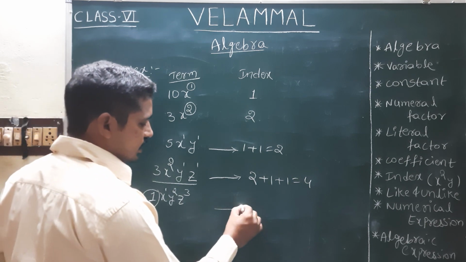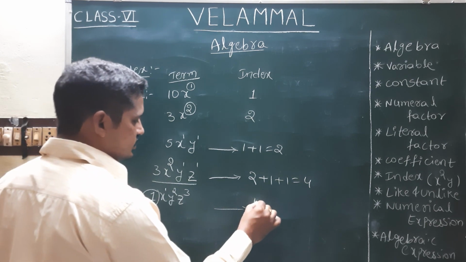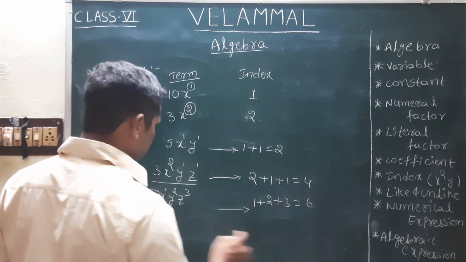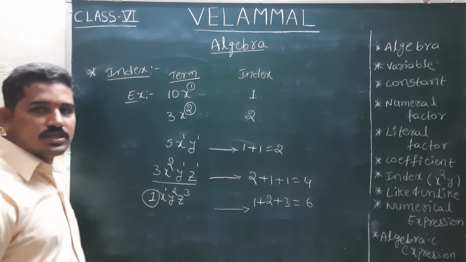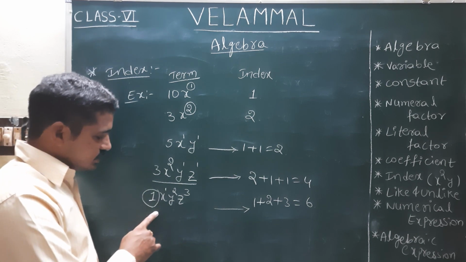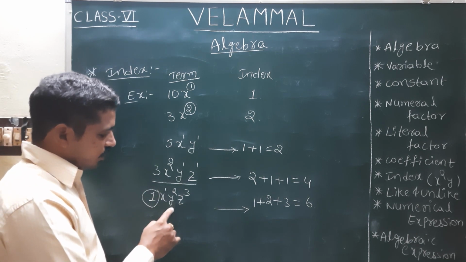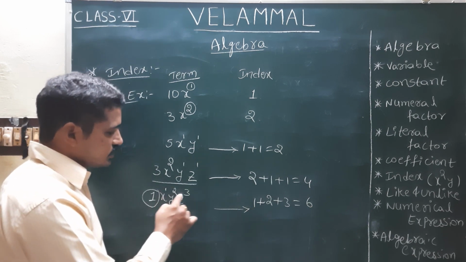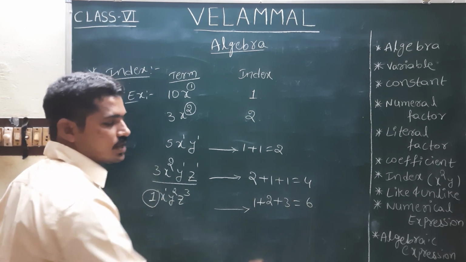Now if we take the index of this term, 1 plus 2 plus 3 is equal to 6. So its index we will call 6. We add all the powers, 1 plus 2 plus 3, and get 6.